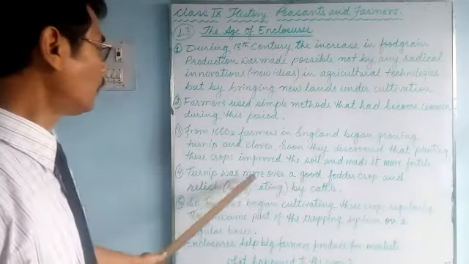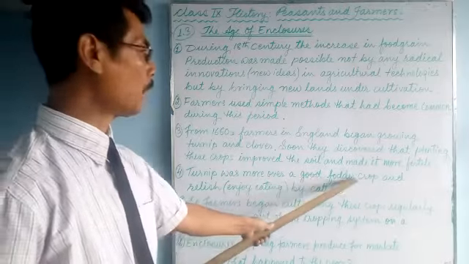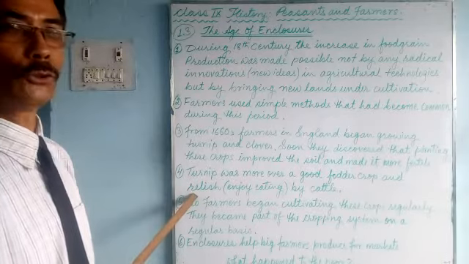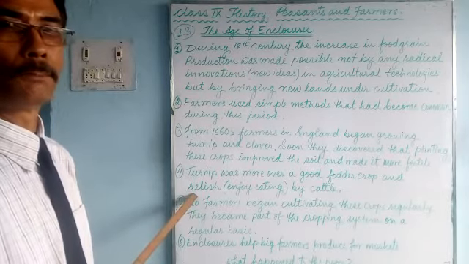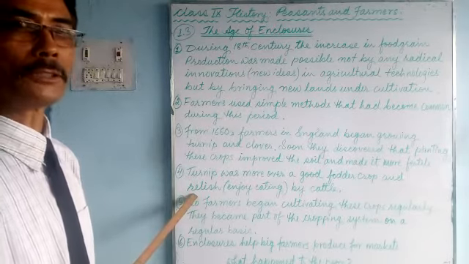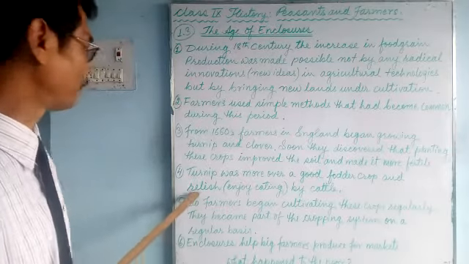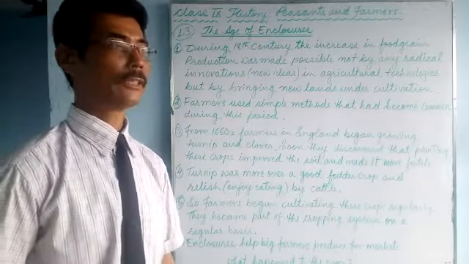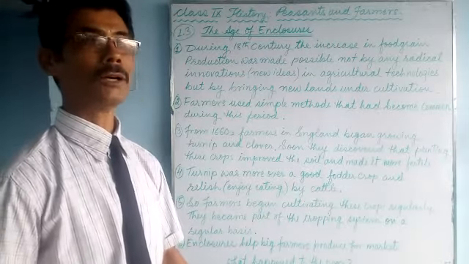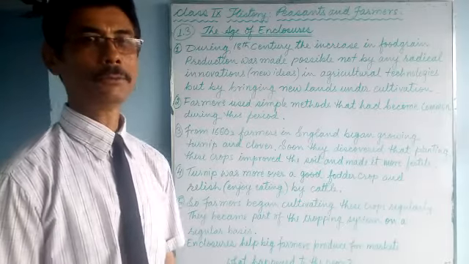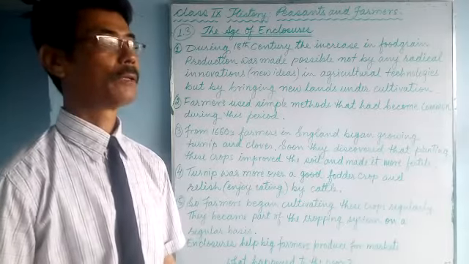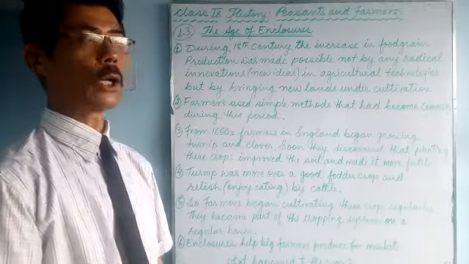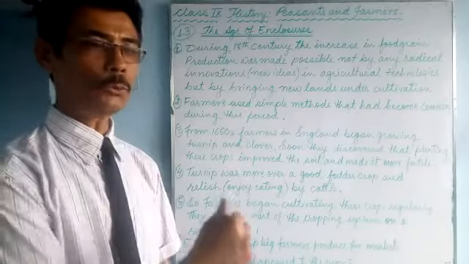Turnip was moreover a good fodder crop, and cattle relished it. Relish means enjoy eating. The cows, the goats, the sheep, domestic animals, enjoy eating turnip. It was a delicious fodder for cattle. So growing these two crops, turnip and clover, helped farmers in two ways.